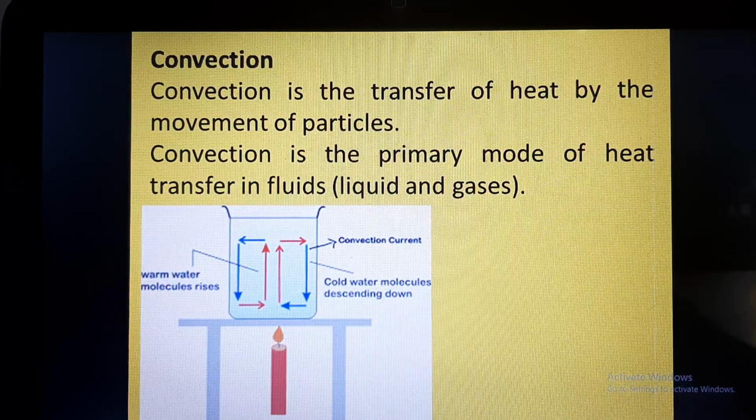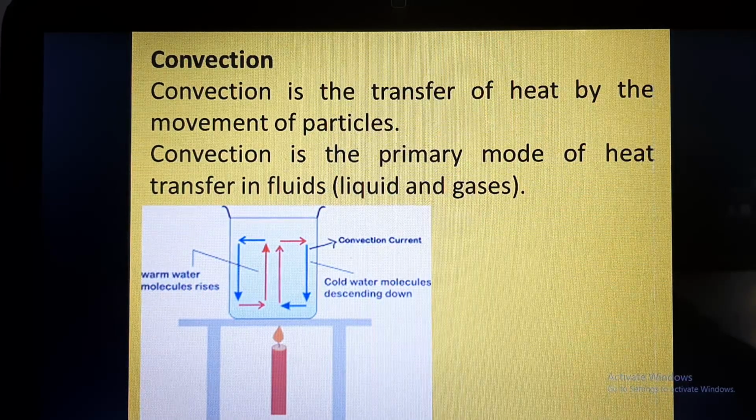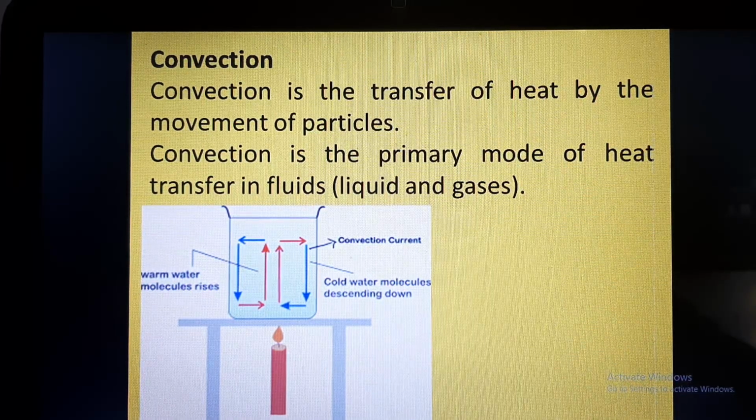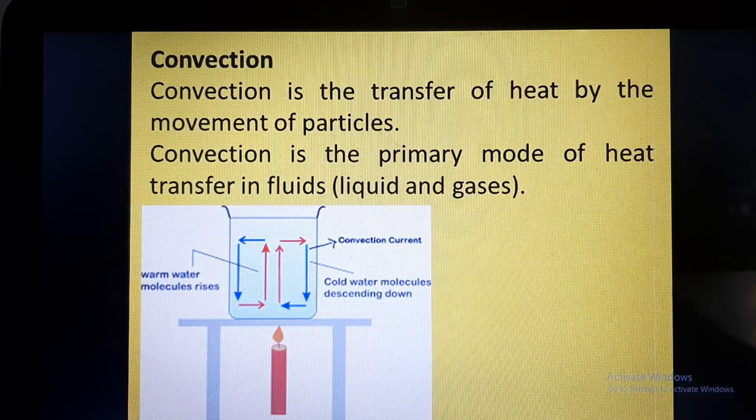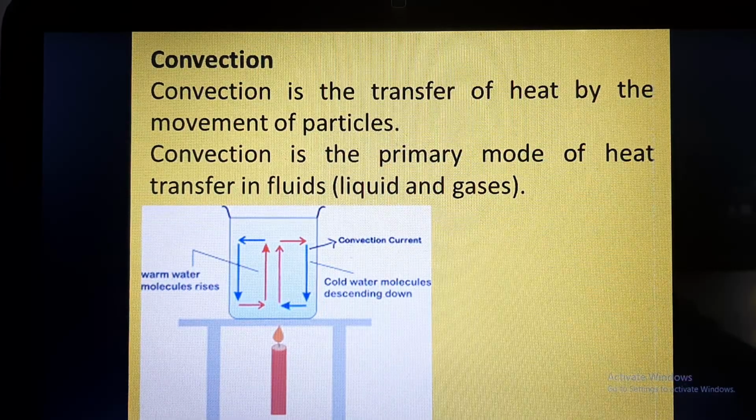Now convection is the primary mode of heat transfer in fluids. And what are fluids? Anything which flows is a fluid, and liquids and gases are called fluids. So basically convection is the primary mode of heat transfer in liquids and gases. Whenever there is a transfer of energy in liquids and gases, the mode of heat transfer will be convection.